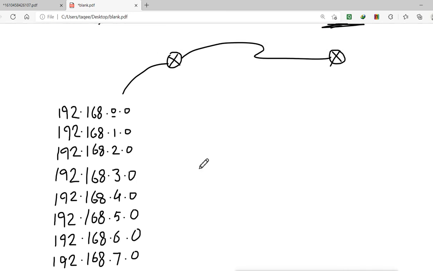It is just 8 networks here, but it can be big, with multiple networks. When this router sends its routing table, it will send all these networks' information, and it is only 8 here, but it can be 100. So it will become a big routing table to send to this side. If we want to reduce the routing table, that is called route summarization.